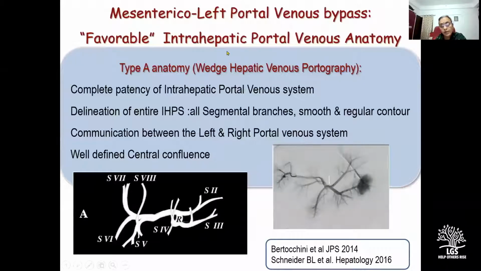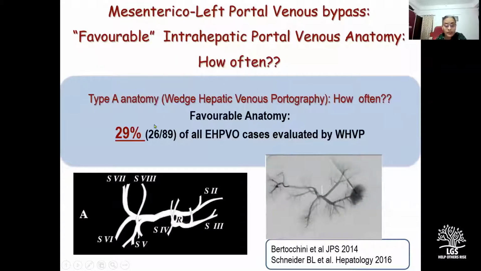So a favorable anatomy which permitted a successful Meso-Rex bypass and also ensured long-term patency of the Meso-Rex bypass was only the type A anatomy, which means an anatomy wherein the entire intrahepatic portal venous system was patent with good caliber veins with uniform lumen and a patent confluence. And it is important to note that this anatomy was present in only and only 29% of all EHPVO cases evaluated by wedge hepatic venous portography.